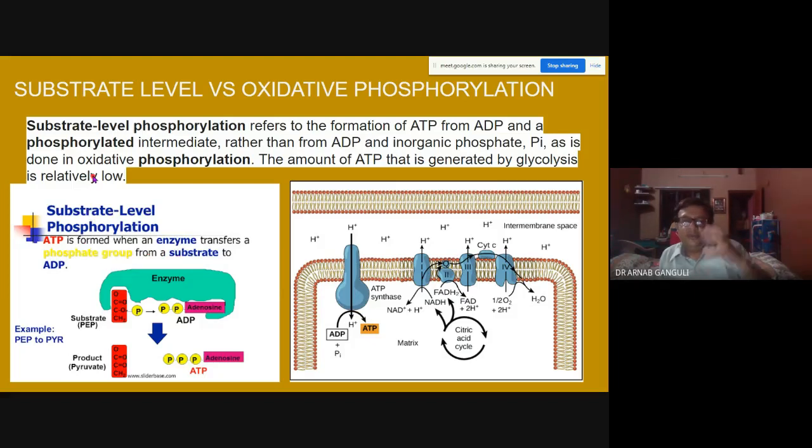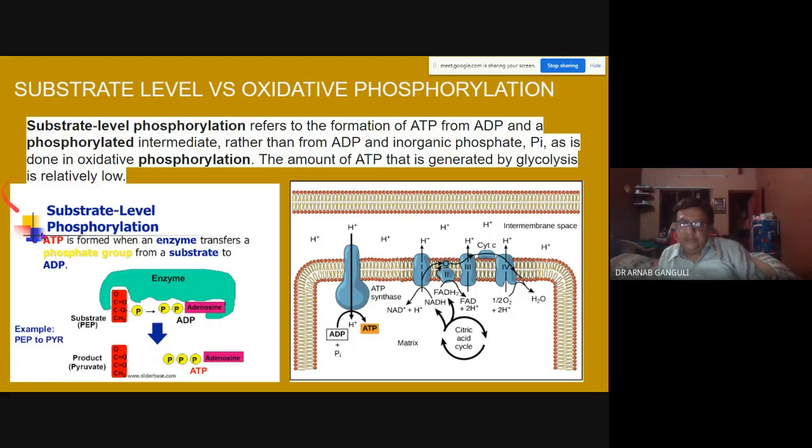So the phosphate group is coming from a substrate, for example from phosphoenol pyruvate, the last step of glycolysis. That phosphate is given to ADP to make ATP. Phosphoenol pyruvate is a substrate for that enzyme, pyruvate kinase.